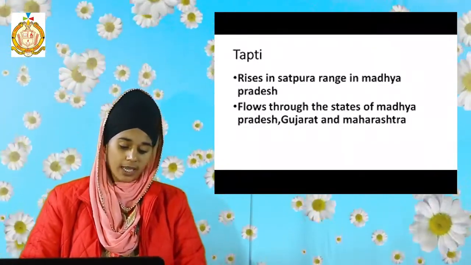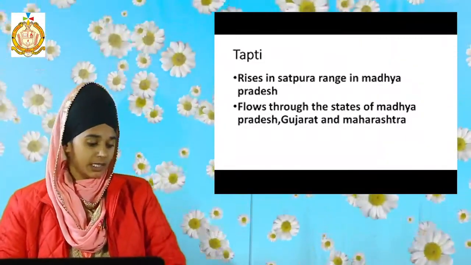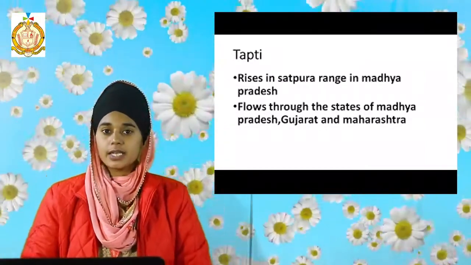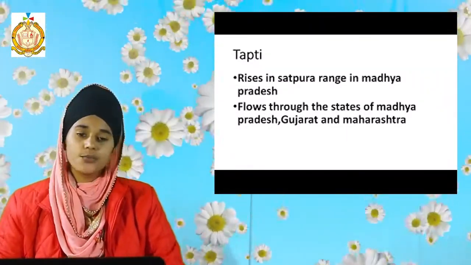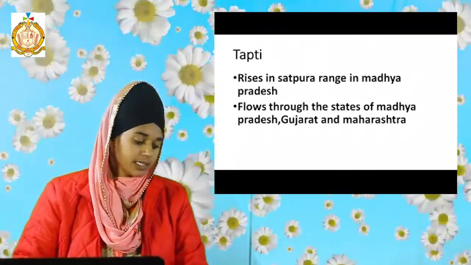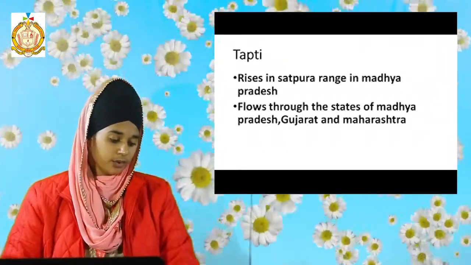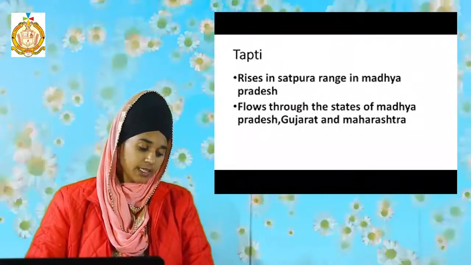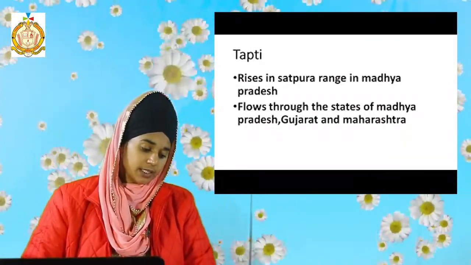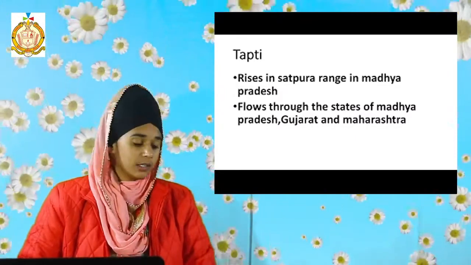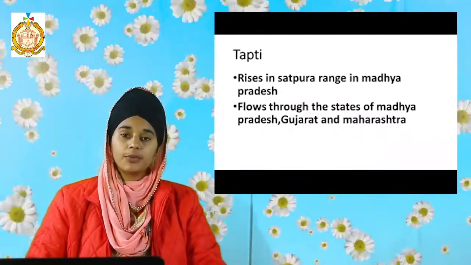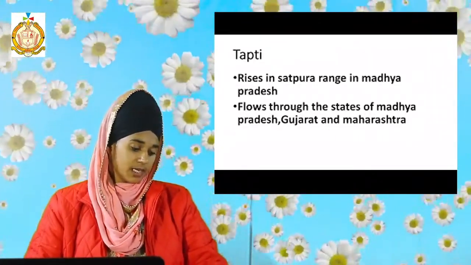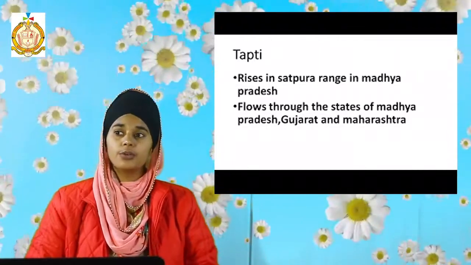Students, now look at the exercise, page number 119. Tick the correct answer. First you read the chapter properly, then do the exercise, tick the correct answer. Next is answer in one or two words. The first one is, in Tibet, the river Indus is known by this name. Yes, it is called Singikamba. Then the river which Bhagirathi joins at Devprayag, that is Ganga. When you read the chapter, then you can find all the answers easily. The rest of this answer in one or two words exercise you have to do yourself.